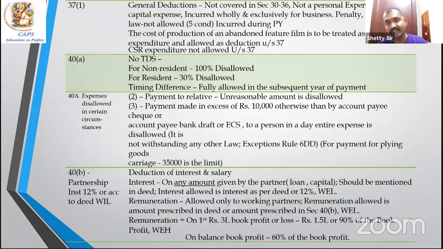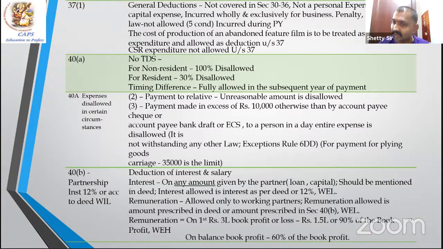Section 40 and 40A, no deduction. If you don't do the TDS to the non-resident, 100% disallowed. To the resident, 30% disallowed. 40A subsection 2 says, very important, compulsory question. If you are making a payment to a relative: Harika and Vikas both are my employees. Vikas is not my relative, Harika is my relative. Both are equally qualified. If I pay 2 lakh extra to Harika, the extra paid unreasonable amount is disallowed.